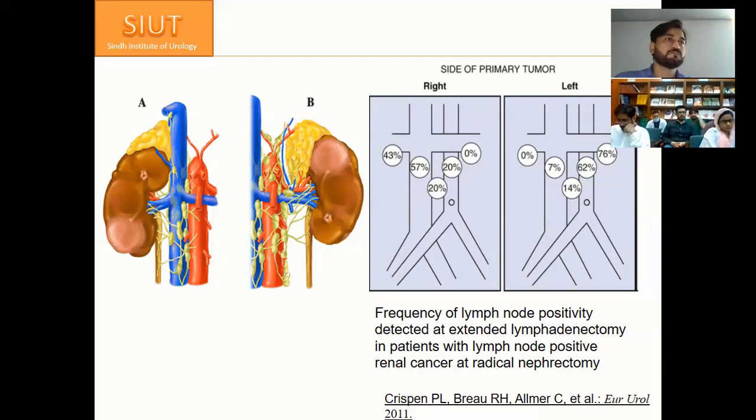Because in an RCC of 10 centimeters plus with total involvement, the outcome is the same whether you remove the node or you leave it. It all depends upon the clinical scenario as well as the benefits involved. There is no additional benefit. Similarly, with extended lymphadenectomy, there is no additional benefit.